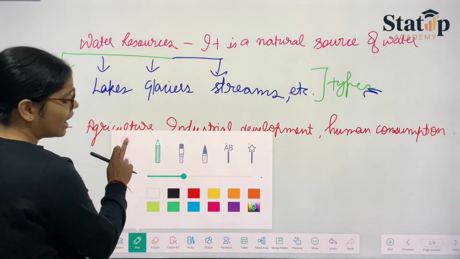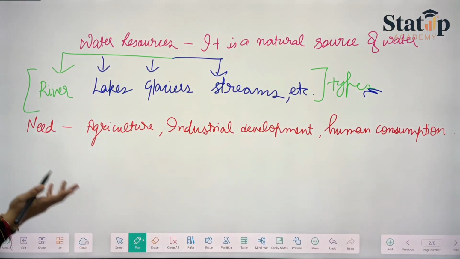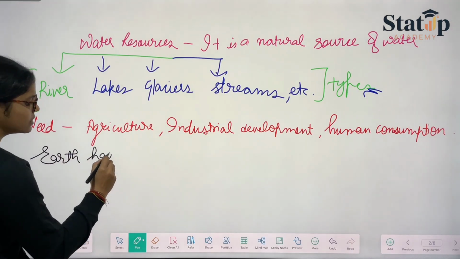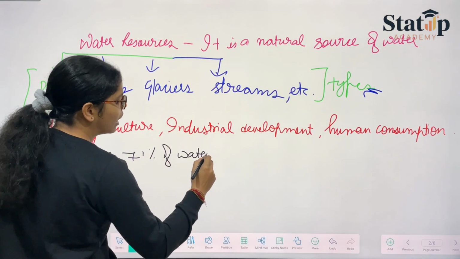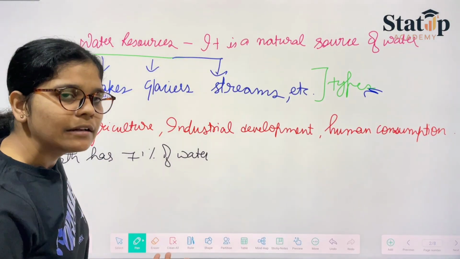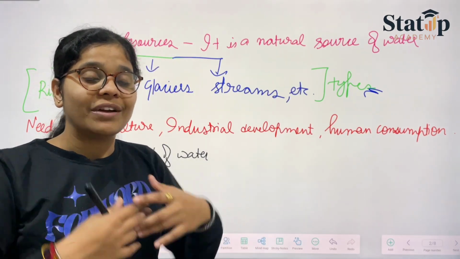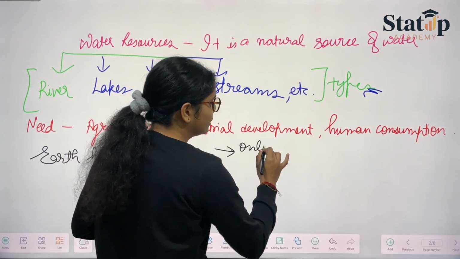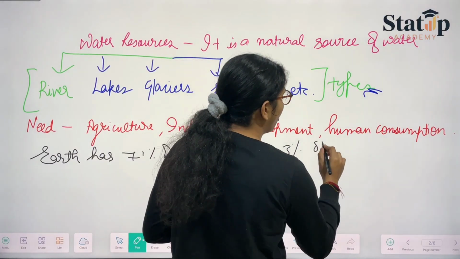Therefore, why are we talking about these things when we know that these things are there? Like we say that earth has 71% of water. Out of 100 we have 71% of water. Still we need to conserve it, we need to manage it, we need to prevent its pollution. Why? Because only, in terms of percentage, only 3% of water